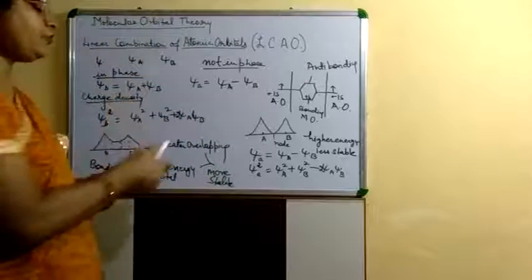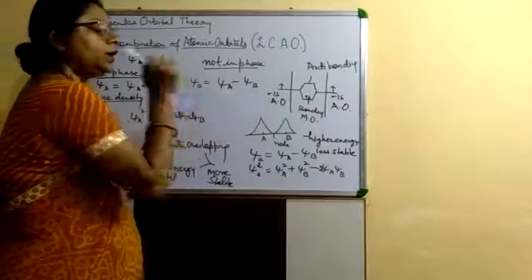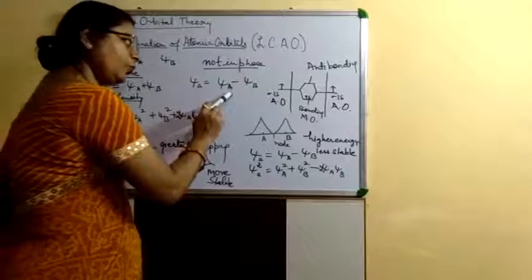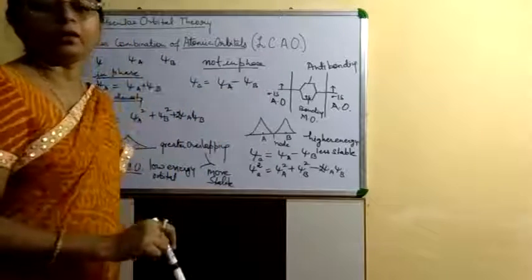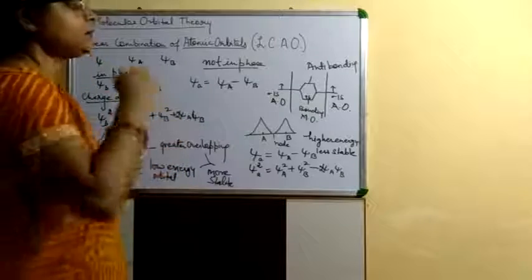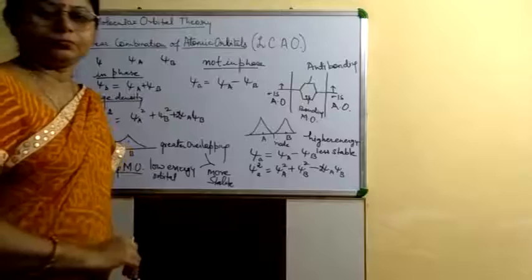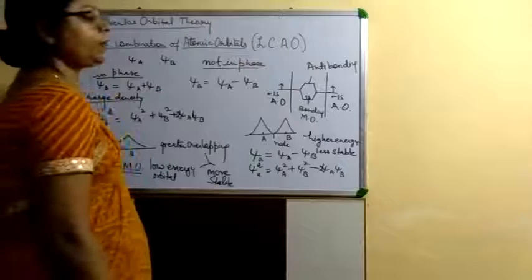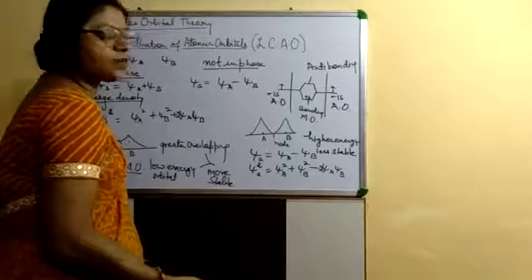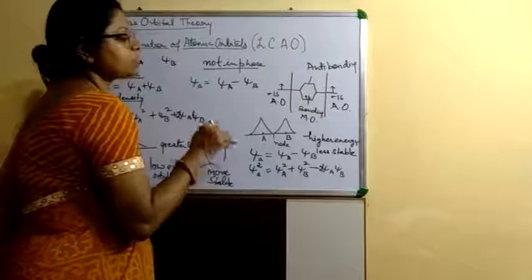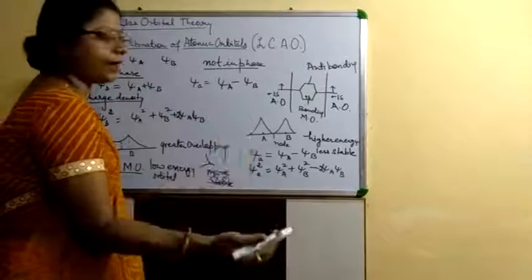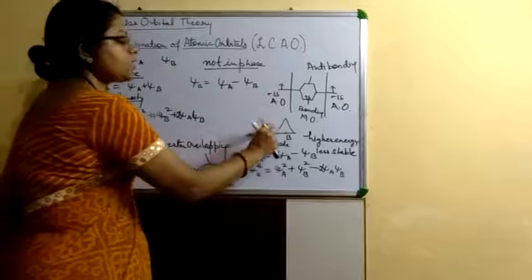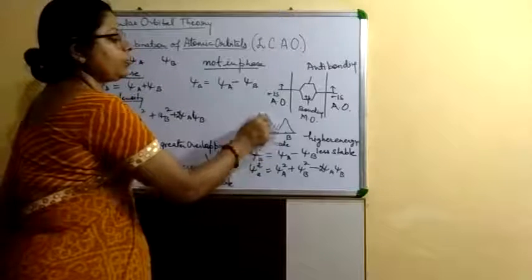At that time, the wave function of the anti-bonding molecular orbital is the difference between the wave functions of atomic orbital A and atomic orbital B. And at that time, higher energy orbitals form, which are known as anti-bonding molecular orbitals. These are also known as repulsive molecular orbitals, and these orbitals have higher energy because the nuclear repulsive forces are not neutralized by charge density between them, as no electron cloud is present there.